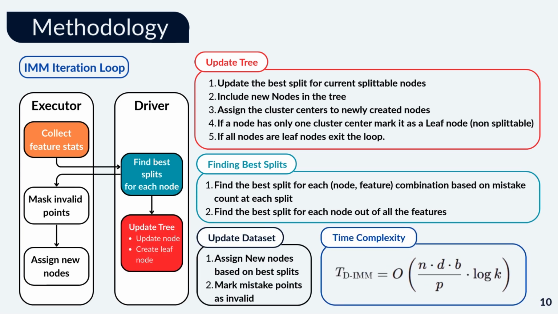Updating the tree and iterating. After evaluating all candidate splits, we select the split with the minimum number of mistakes for each node. The tree is then updated. The selected splits are applied to divide the data and cluster centers into new child nodes. Any data points that no longer share a node with their original cluster center are marked as mistakes. These invalidated points are excluded from future best split calculations. The IMM loop repeats, updating the tree iteratively, until each leaf node contains only one cluster center, marking convergence.